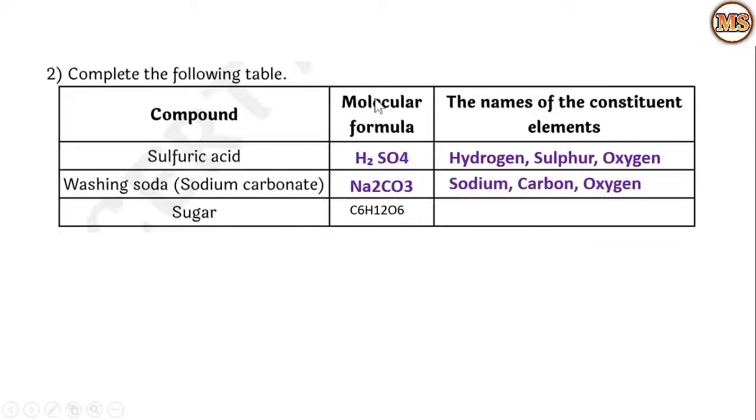Then sugar, the molecular formula is given, we just have to write the constituents, C6H12O6. So here carbon, hydrogen and oxygen are the constituents which are present in sugar.